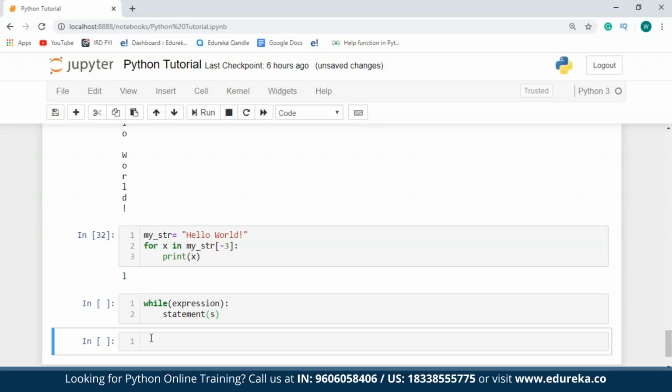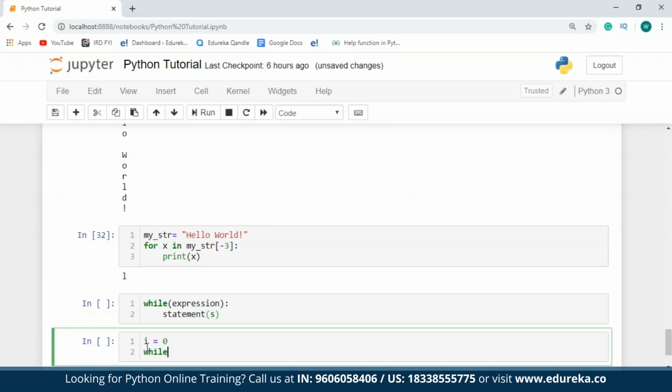So now let's move on towards an example of the while loop. I'll take an iterator over here, say I, and I'll initiate the value of I to 0. So now my iterator value has been initiated. This was the first rule for my while loop, which is initializing the iterator. The second is to specify the condition.